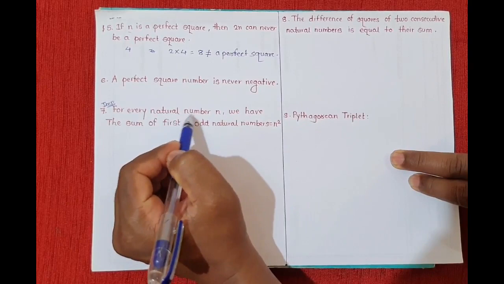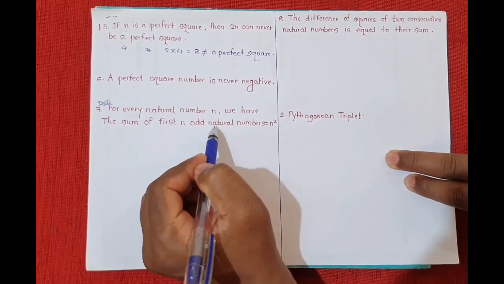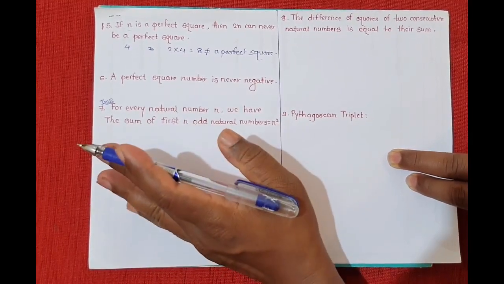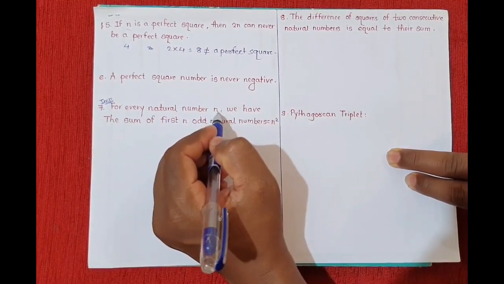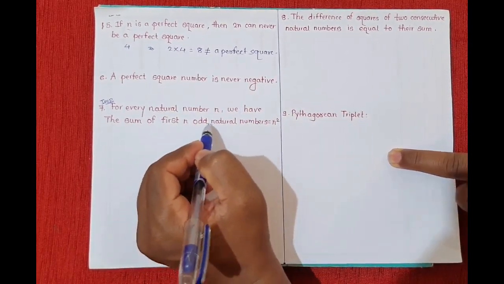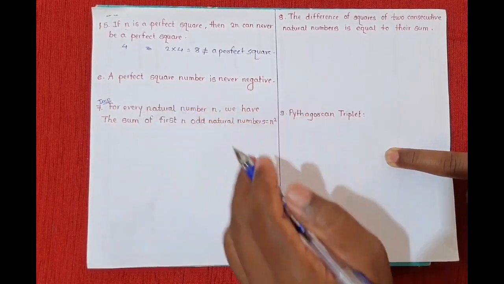For every natural number n, we have the sum of the first n odd natural numbers is equal to n square. Once again, see, for every natural number n, we have the sum of the first n odd natural numbers equal to n square. Means what?